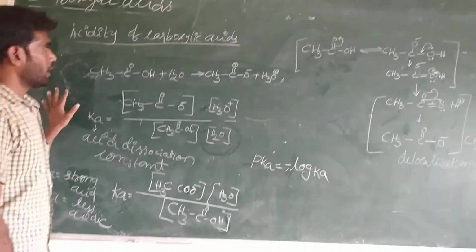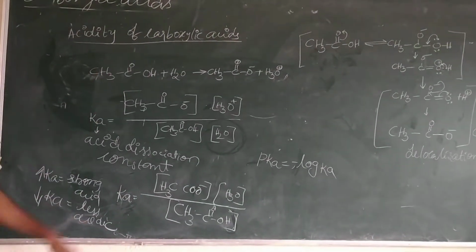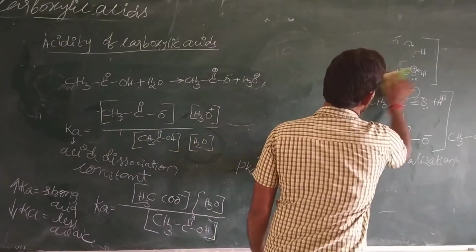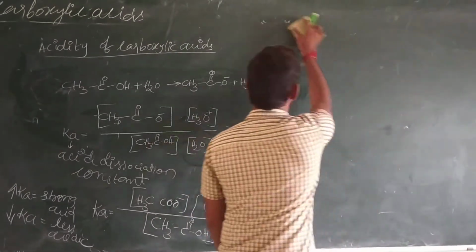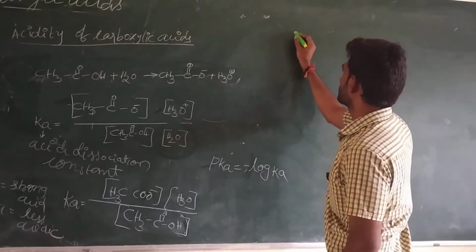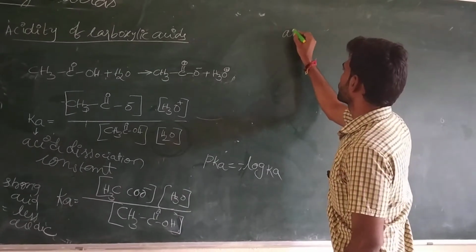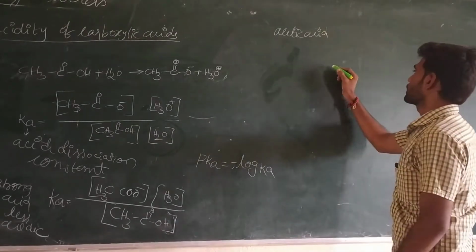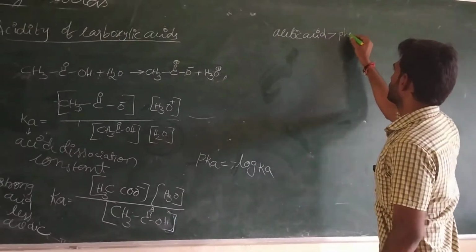Now we can compare the carboxylic acid acidity with some other acids. Comparison between the acetic acid and phenol. Acetic acid is more acidic than phenol.